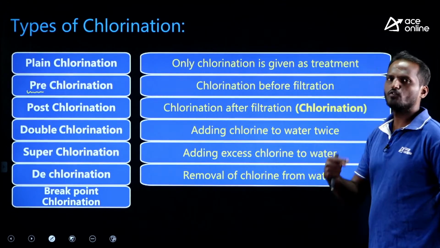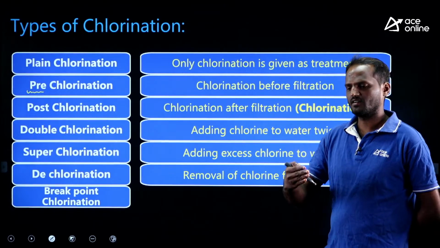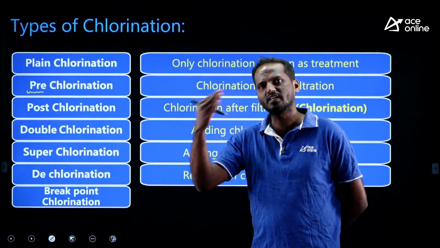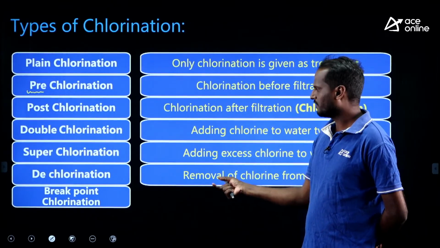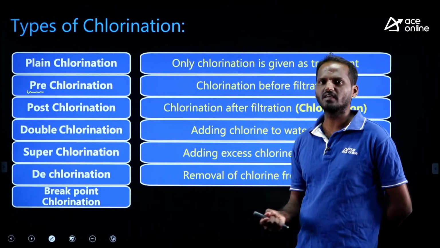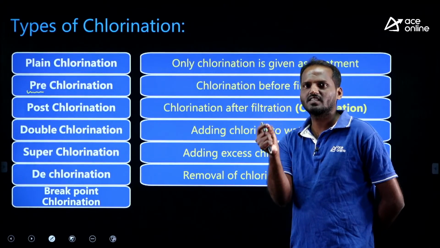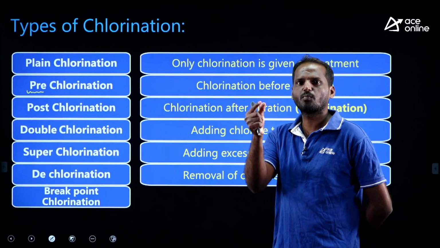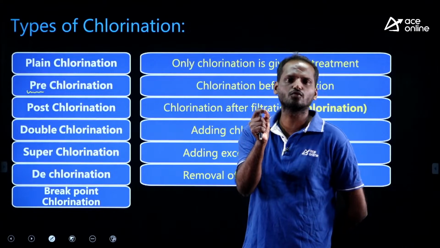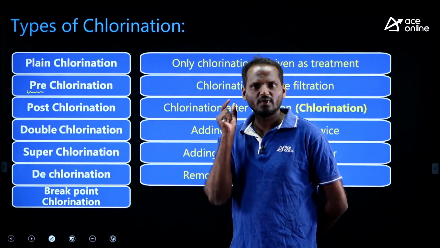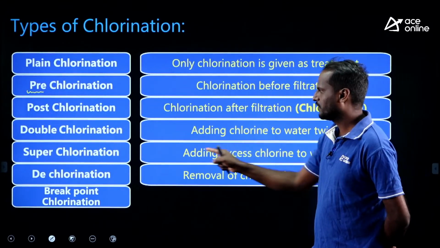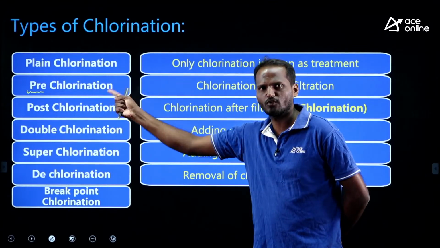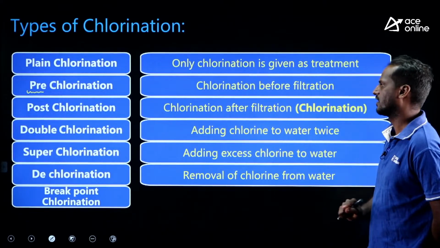Dechlorination, removal of chlorine. If for some reason we added excess chlorine, we need dechlorination also. It means, see, if the residual chlorine concentration crosses 0.2 milligram per liter, it leads to trihalomethanes, which are carcinogenic in nature. To avoid that, we do dechlorination before supplying to the community. That is removal of excess chlorine.